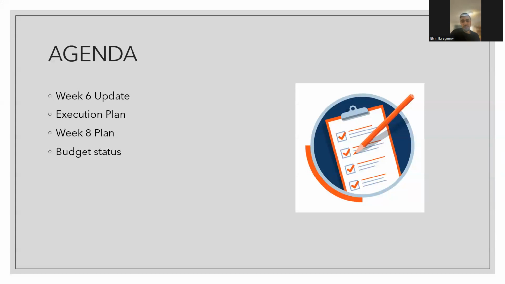So our agenda for today is we'll talk about our update for week 6. We'll also talk about our execution plan. We'll talk about the week 8 plan, what we are planning to do next week. And also we'll show our budget status.